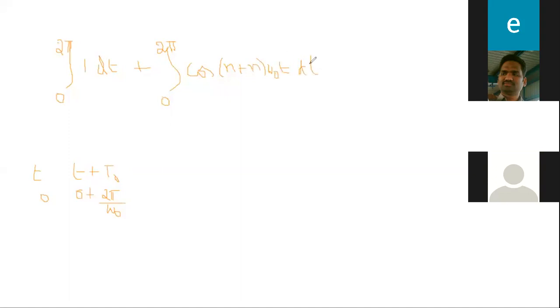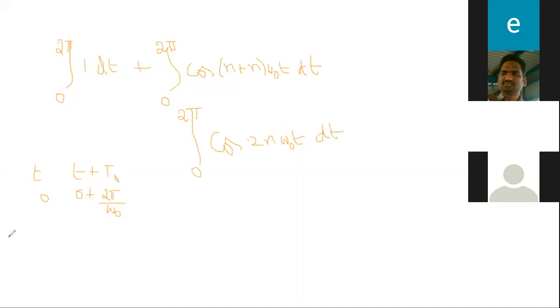For this function, leave the first one; I am only taking the second function, the integral from 0 to 2 pi, which is only the cos function, cos 2n omega naught t dt.